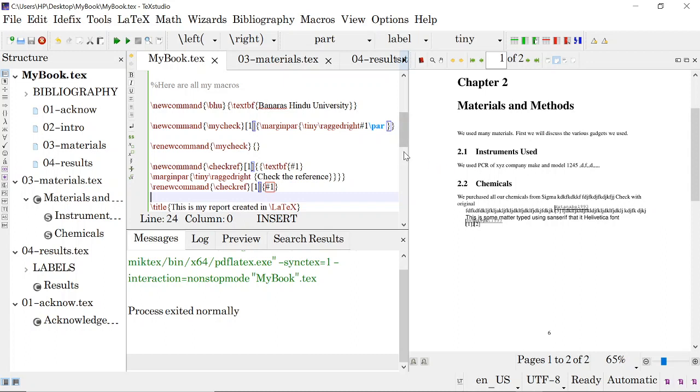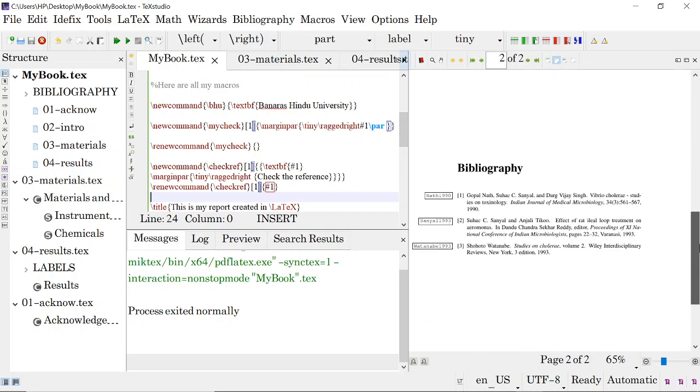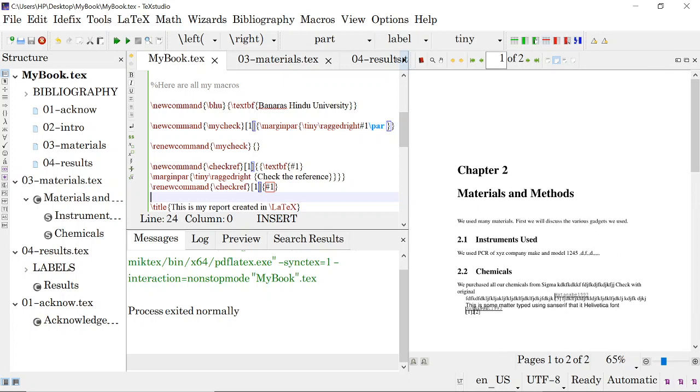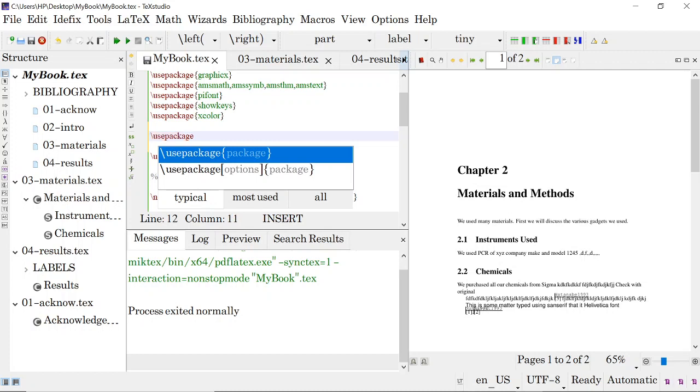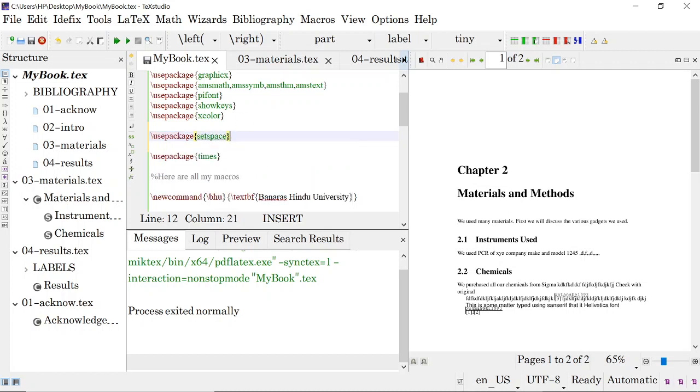This is so simple. Now our thesis is in single space, but generally theses are typeset in double space or one and a half space. For that we use a package called setspace.